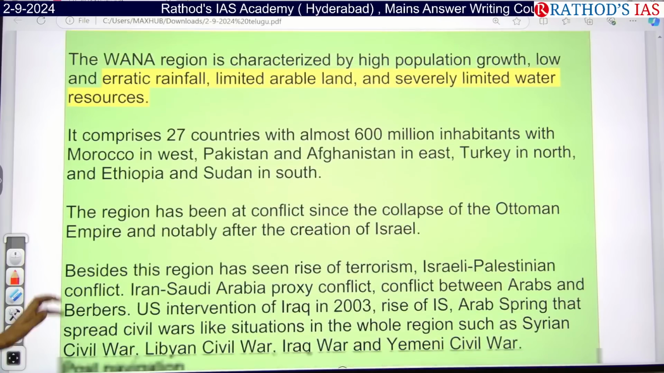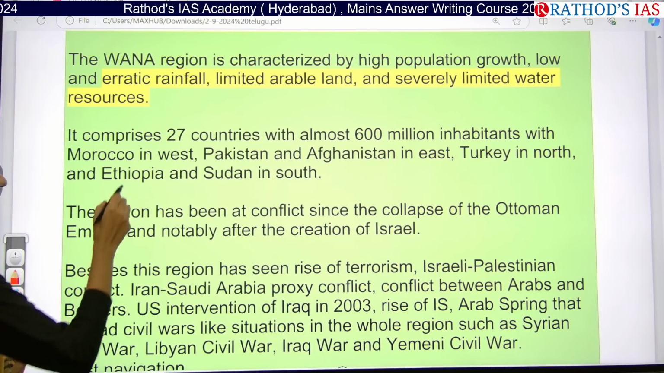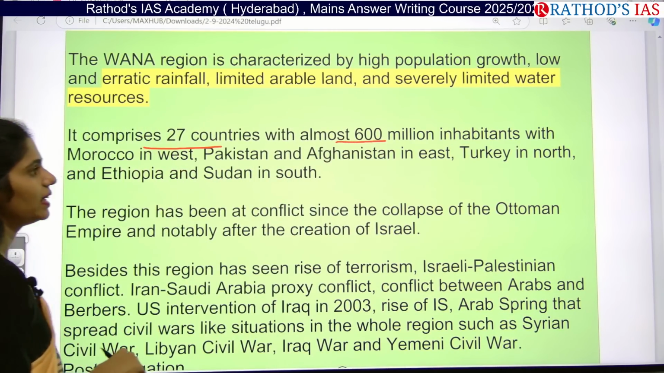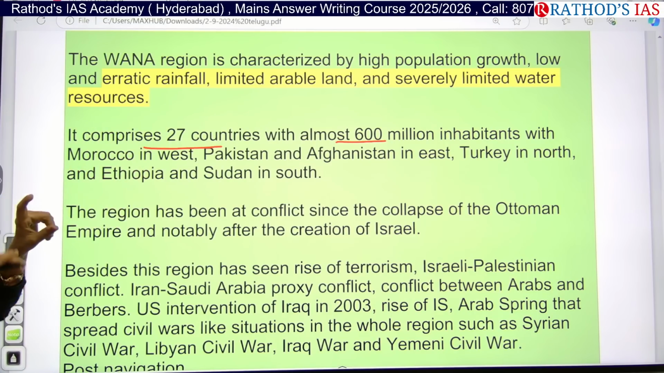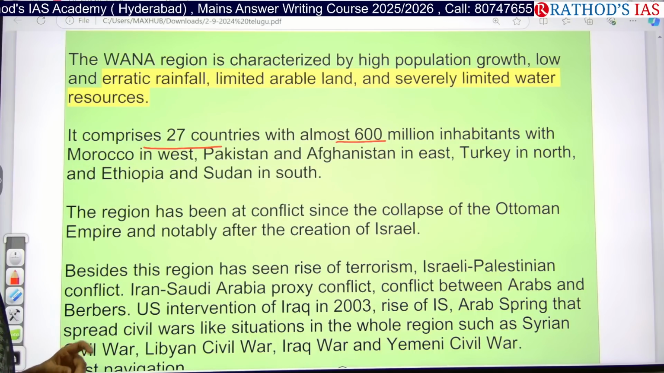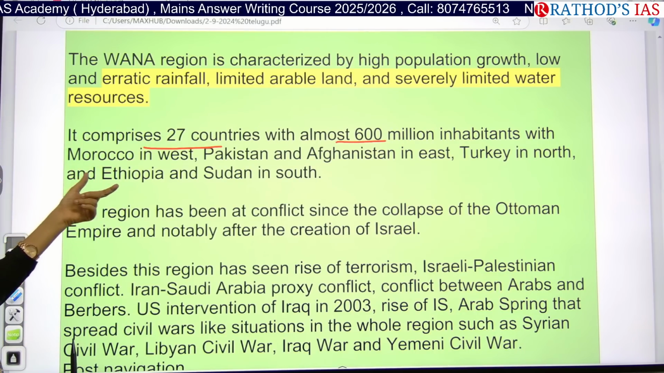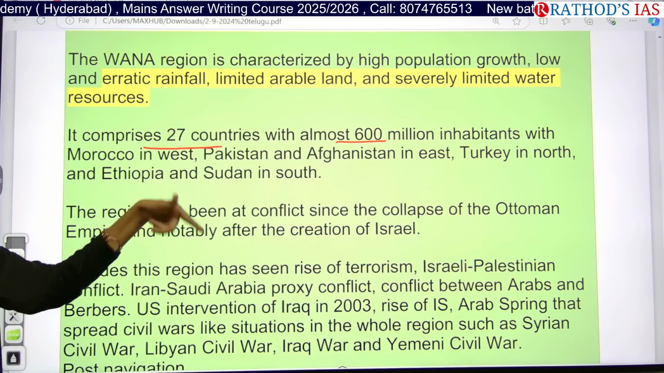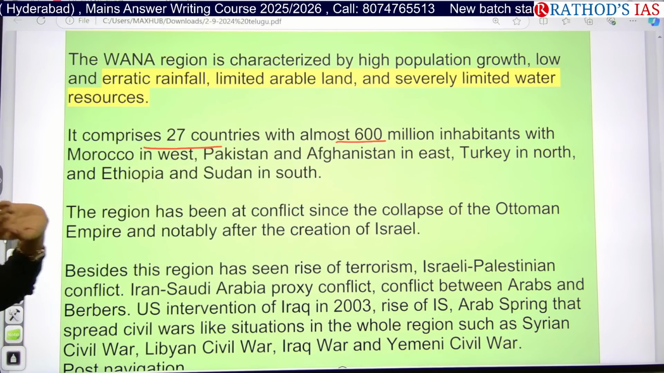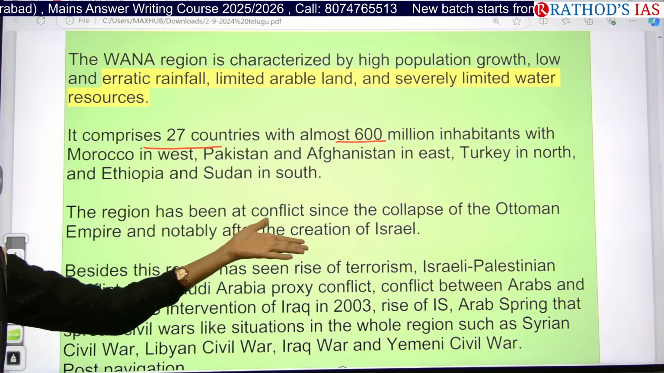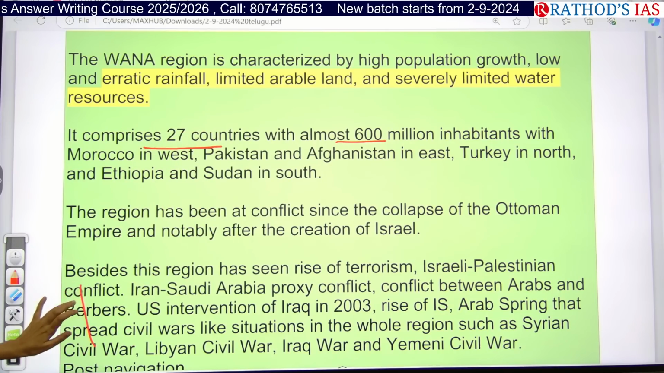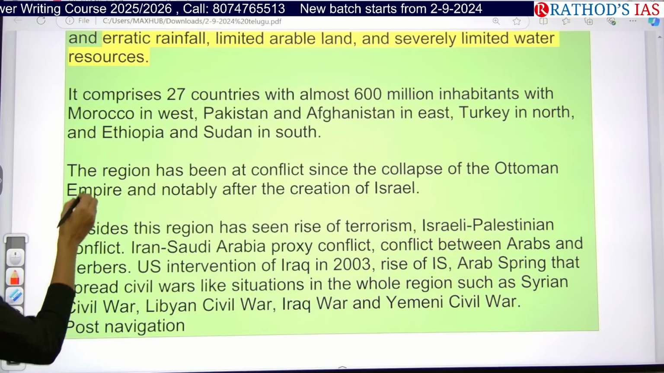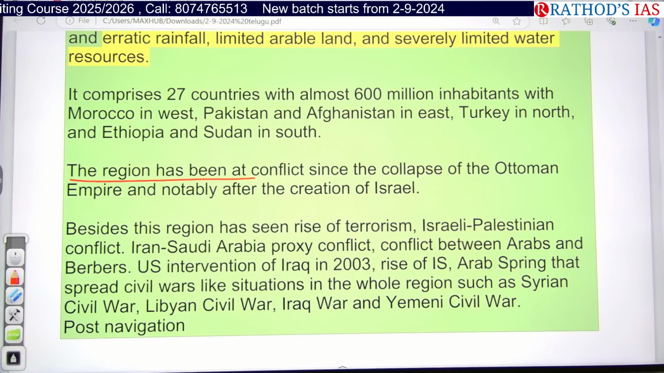So actually this region contains around 27 countries with around 600 million inhabitants. If you see the geographical dimensions, this region is bordered by Morocco in the west, Pakistan and Afghanistan in the east, Turkey in the north, and Ethiopia and Sudan in the south. So these are the geographical limits of WANA. Okay. So here, this region has been in conflict since the collapse of the Ottoman Empire.